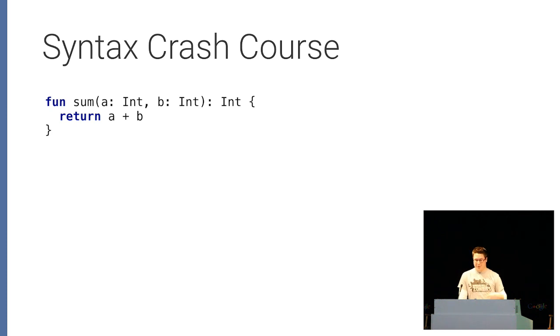An interesting thing about this method declaration, it only has a single expression in the method body. So it's just a return statement of the sum. We can actually get rid of a lot of the syntax around this method body by just inlining the operation that we want to do next to this just by using an equal sign. And you'll also notice we lost the return type. The return type here is unambiguous. It can be inferred to be an int, so we don't have to specify it.